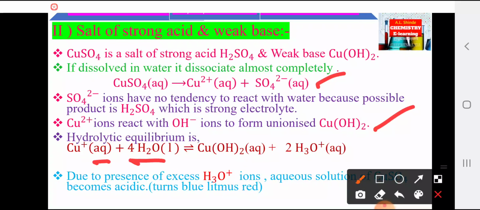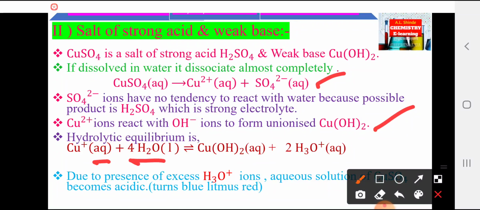H2O is always liquid, that means water is liquid, but sometimes it may be solid or gas. When the state is S, it is ice. When it is G, it will be gas. Here it is L, therefore it will be liquid.